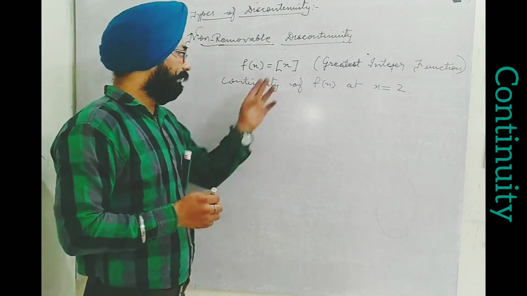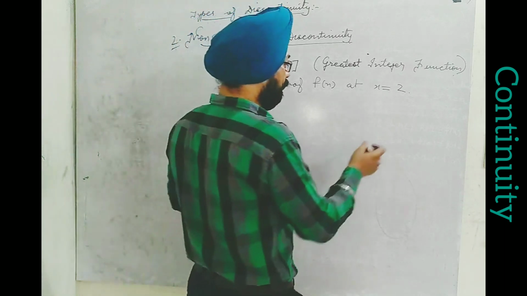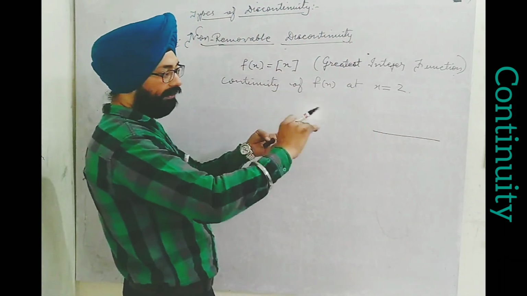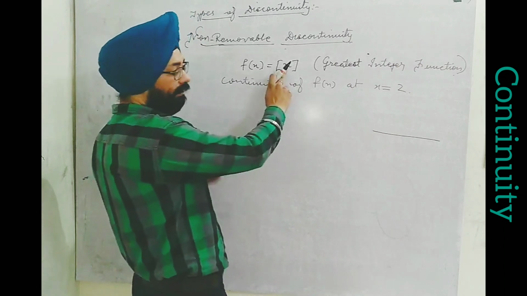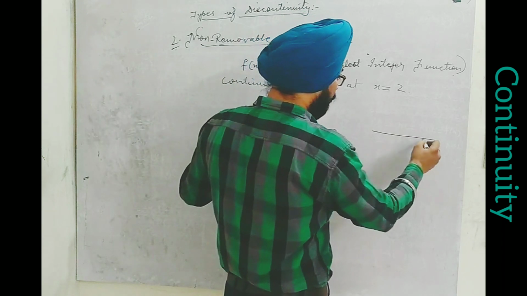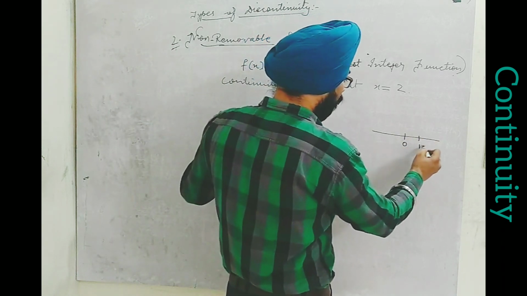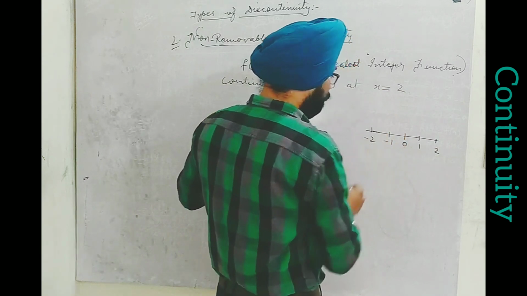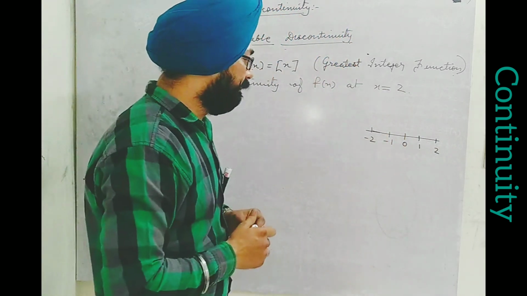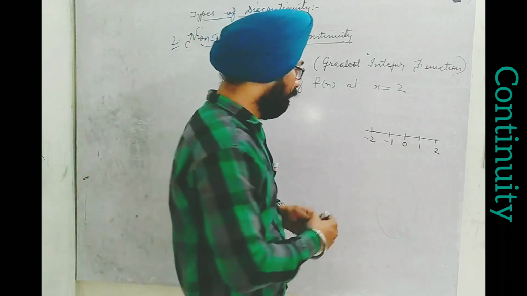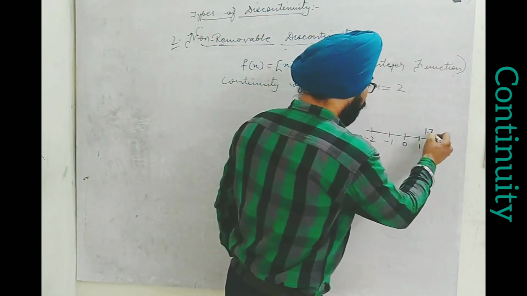What is that? Greatest integer function, if I take it on the number line, as I said, we always consider this x on the x-axis only, and real numbers we consider if not defined otherwise. Now, if I take numbers like 0, 1, 2, -1, -2. What is the meaning of greatest integer? Suppose I want to find the greatest integer of some number, for example 1.7.